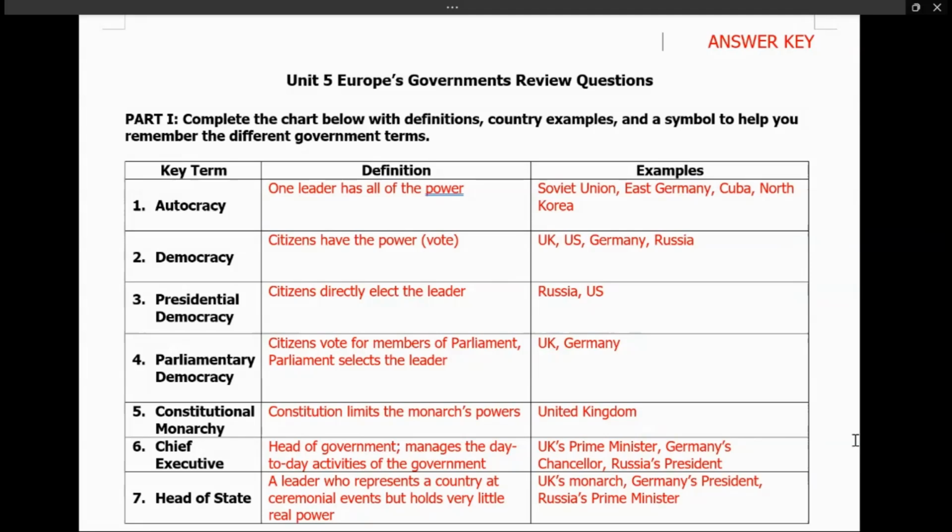Seven, head of state, a leader who represents the country at ceremonial events, but holds very little power. So head of state is basically just a representative who is there as a ceremonial figure. They don't really have much to do, they're just there to represent the country, but they don't really do anything. For example, we have the United Kingdom monarch.